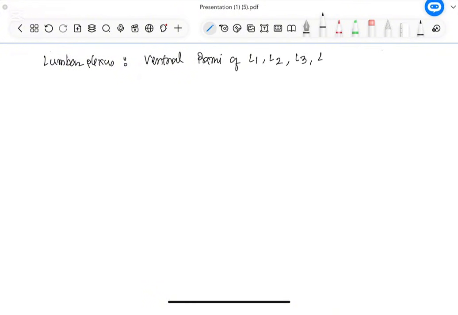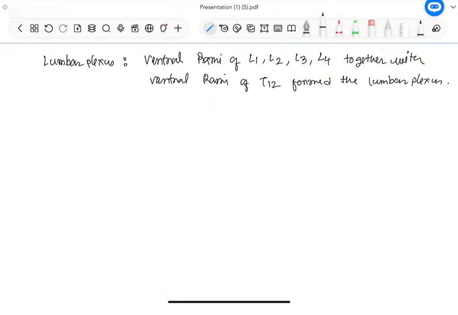So, let us start. First, we have to know what is the meaning of lumbar plexus. So, we have to remember in the book, according to the definition, ventral rami of L1, L2, L3, L4 together with ventral rami of thoracic 12 form the lumbar plexus.